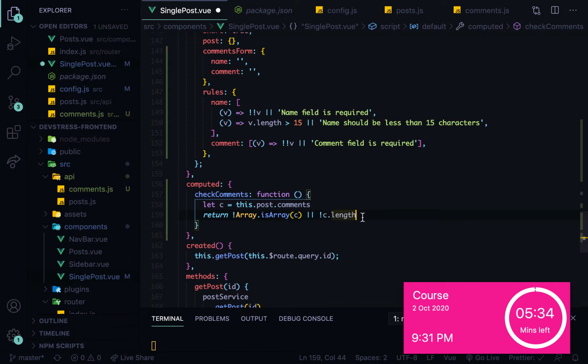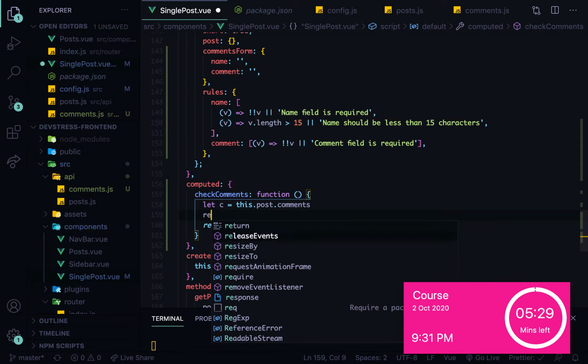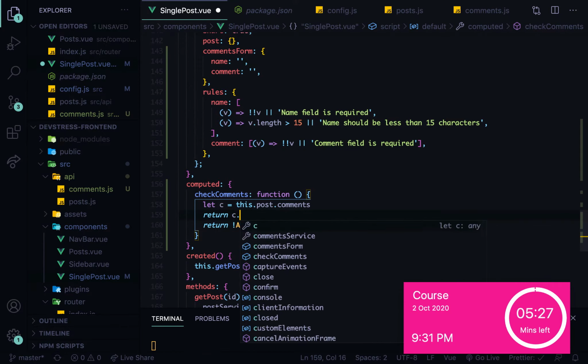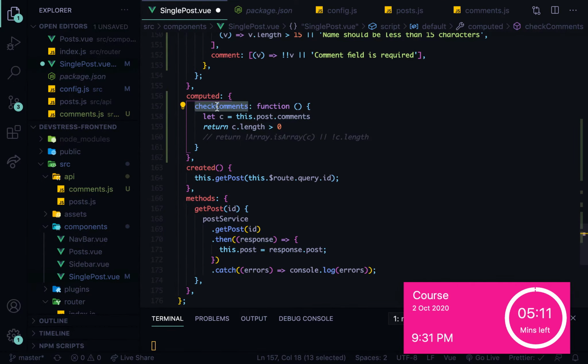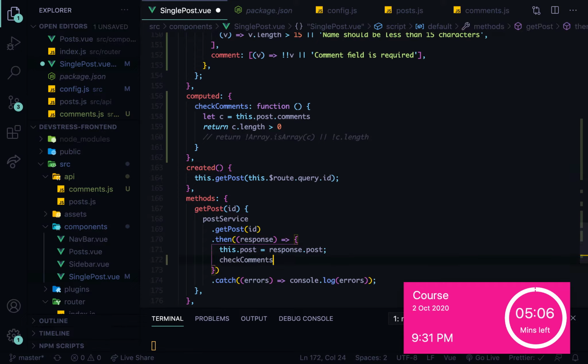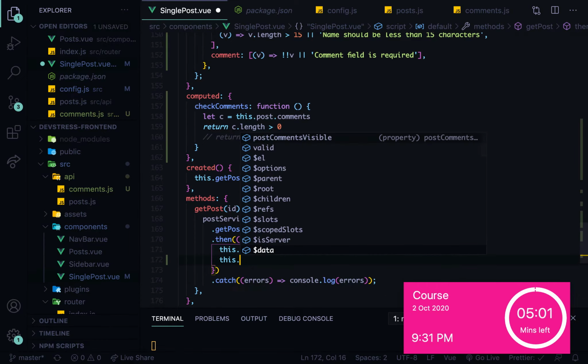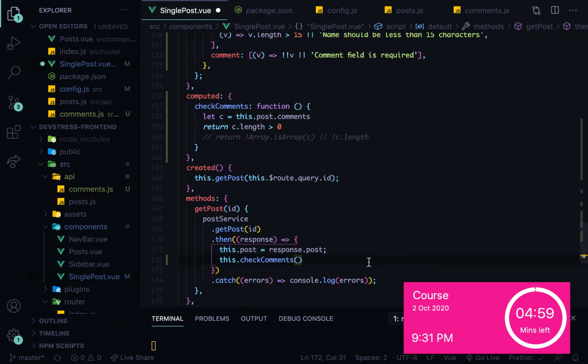So I mean, this actually is good, but we can also just say return if c dot length is greater than 0, right? This will probably give us the same result. So if you comment this out, and then we take this check comment, and then we get a response, we should run this, this is the check comment, right?